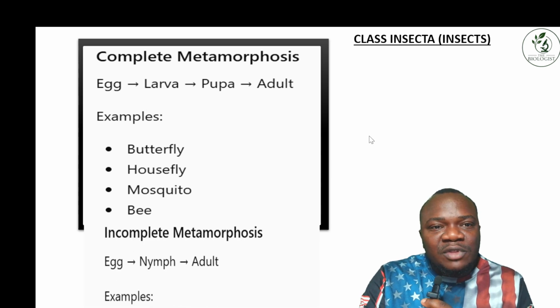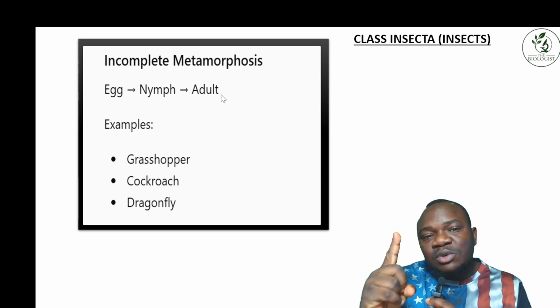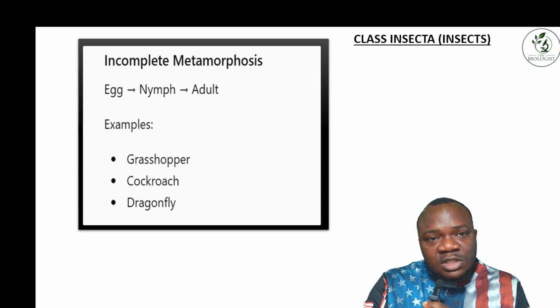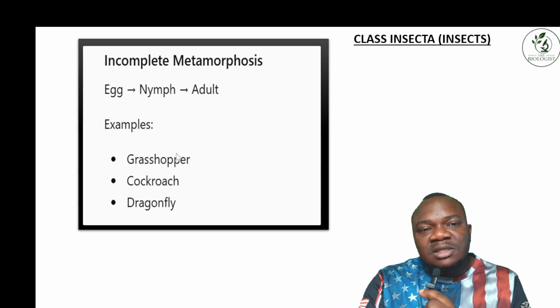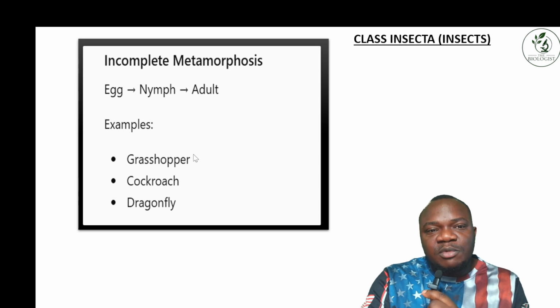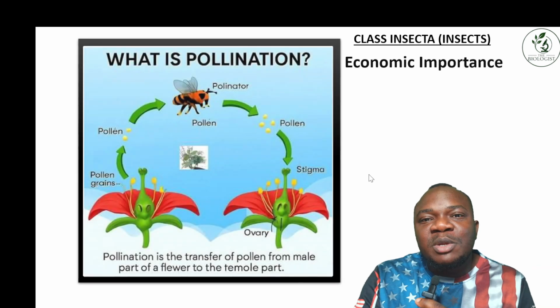So we have the next type, called incomplete. Here we have just the egg, the nymph, and the adult. One major stage, the pupa, is left out in this type of metamorphosis. That's why it's called incomplete. You have just the three stages. Examples of insects with this type of metamorphosis are the grasshopper, the cockroach, and the dragonfly. So it's very important to be able to differentiate them.